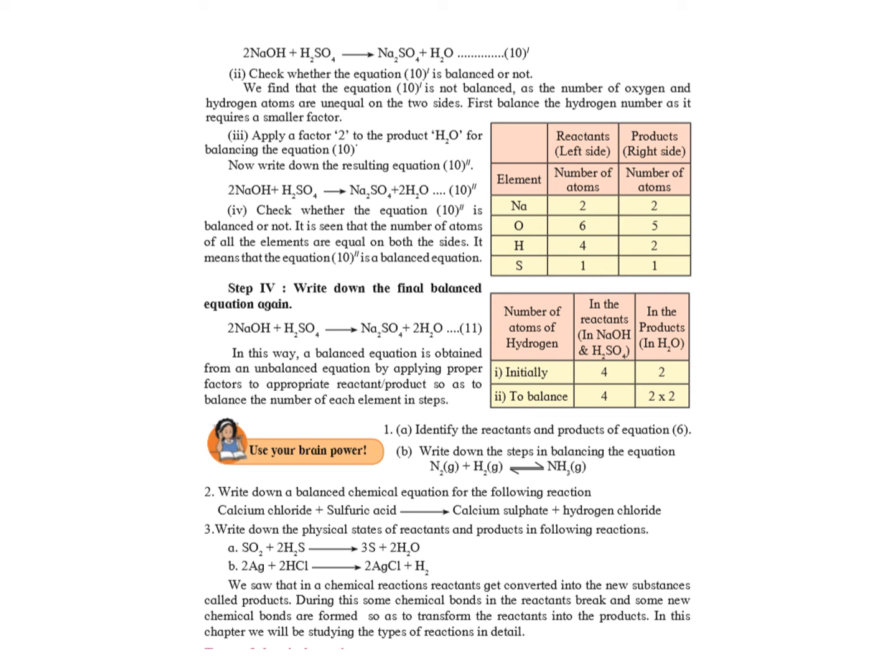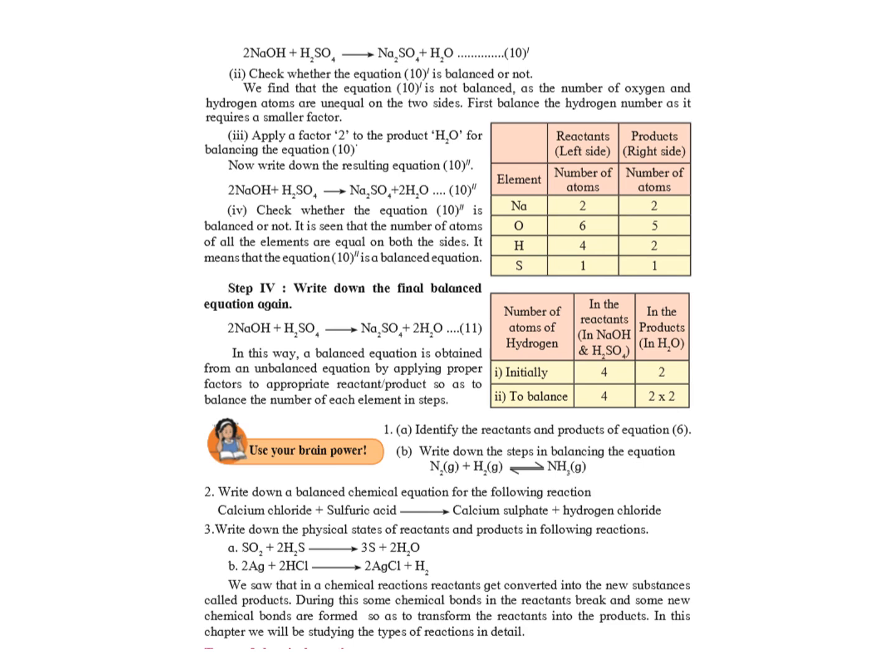Now if we look at the chart, there are two sodium on the left hand side and two sodium on the right hand side. We have managed to balance sodium, but we have changed the oxygen numbers. Previously they were 4 plus 1, 5 oxygen on the LHS, but now it has become 4 plus 2 oxygen, whereas on the right hand side it remains 5. Similarly, the hydrogen number has also changed on the LHS. Now we have 4 hydrogen, whereas on the right hand side we have 2. So now we have to balance hydrogen also.